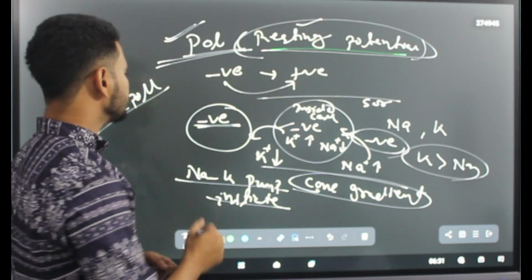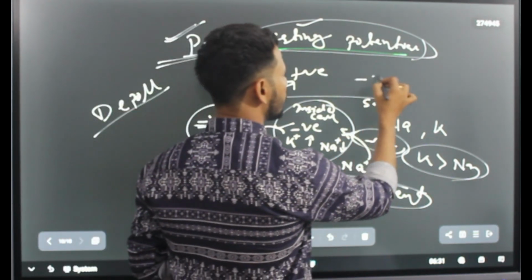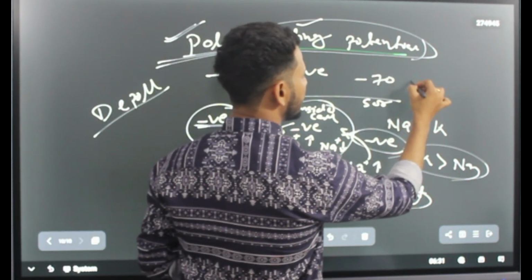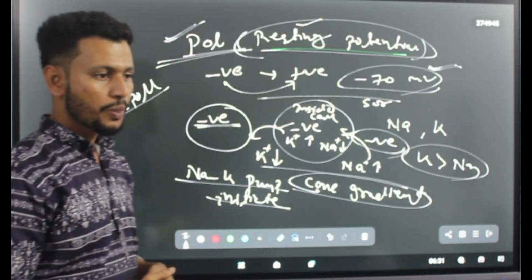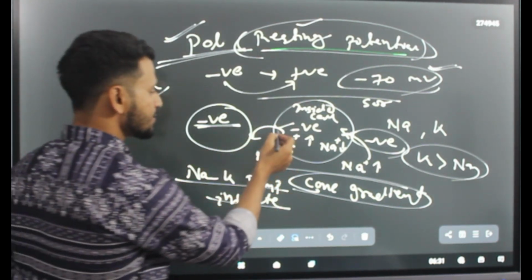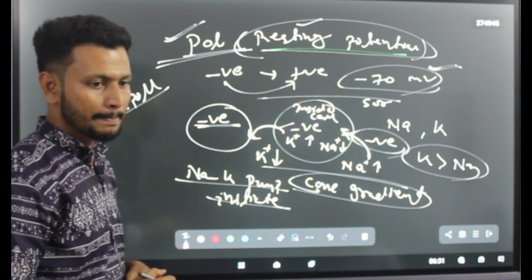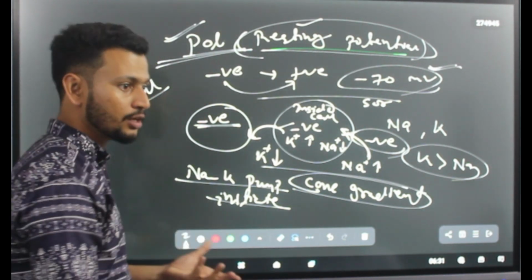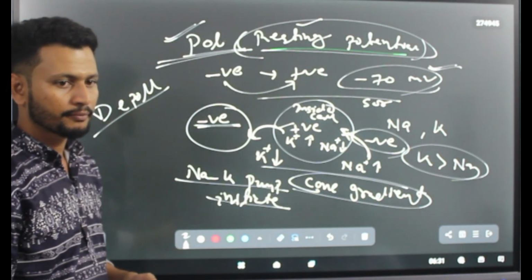Okay, and the resting potential value, if we talk about it, is around minus 70 mV. This is your resting potential value. Okay, so in depolarization, the reverse case will occur. That means potassium will move out and sodium will go in, which will change the charge from negative to positive.